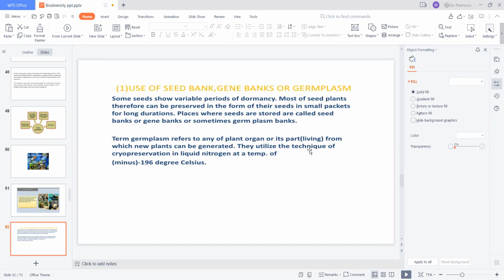They utilize the technique of cryopreservation in liquid nitrogen at a temperature of minus 196 degrees Celsius. So in the cryopreservation method, we are storing or preserving this germplasm at minus 196 degrees Celsius. Okay, some seeds show dormancy. You know about dormancy?